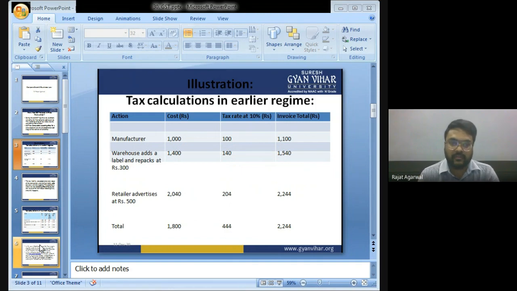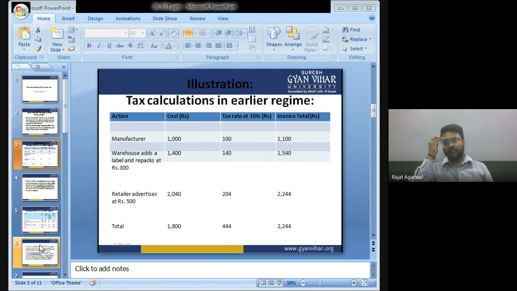The manufacturer's cost of manufacture is 1000, and he has to pay tax at the rate of 10%, that is rupees 100. So the total invoice value was 1100. Now the manufacturer adds label and repack at 300, and sells the product at 1400. He has to pay tax on the complete 1400.